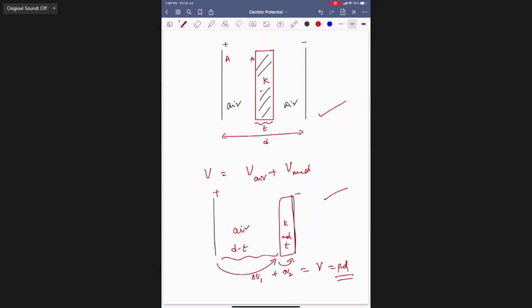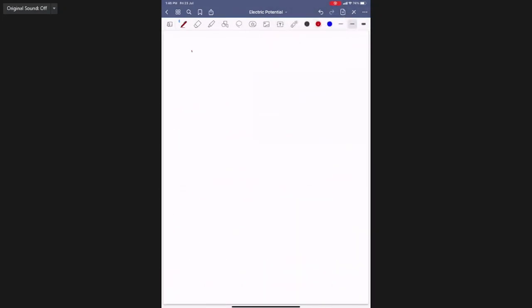Now we can say the total potential difference V is the V across the medium plus the V across the air medium. V equals E into D. So E in the medium into its thickness, plus E in the air medium into the air thickness, which is D minus T. What is E in the air medium?